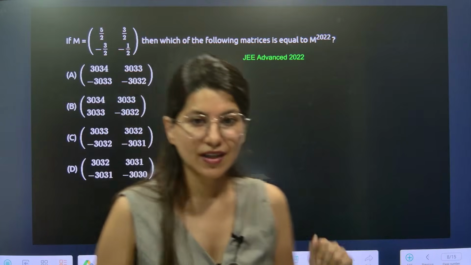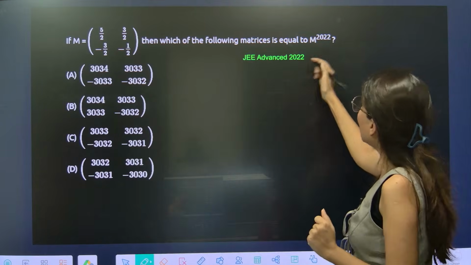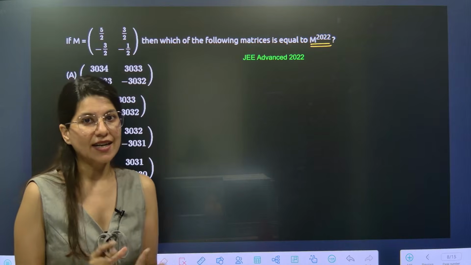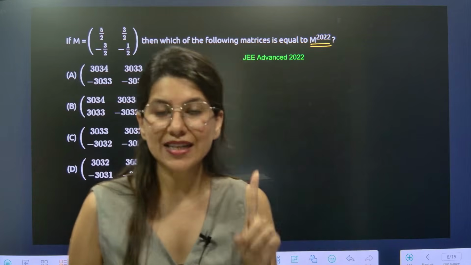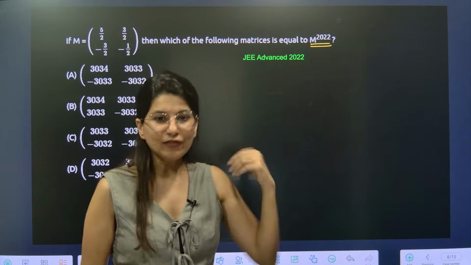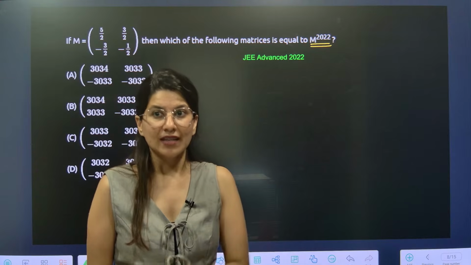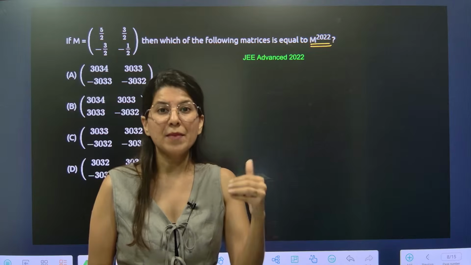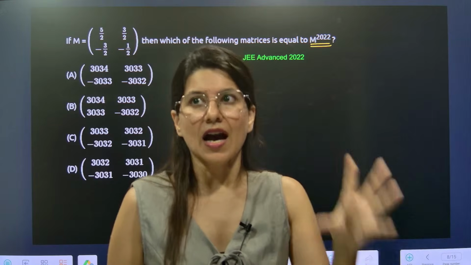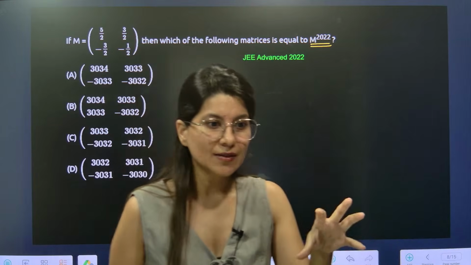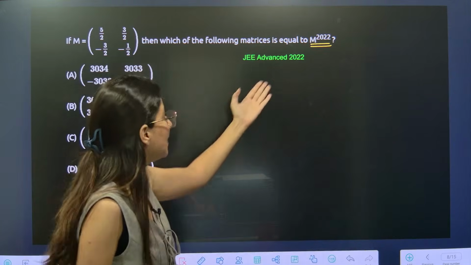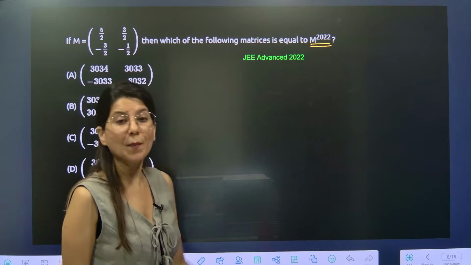Okay. Fourth question. Alright. M is given and we need to figure out M power 2022. Okay. Please understand now. In JEE Main we have done this pattern based multiplication. The method was that if you have M, calculate M square, then M cube, then M power 4, that's it. If you are able to calculate this, observe the pattern, and after looking at the pattern you can actually tell the M power 2022, a pattern based question.